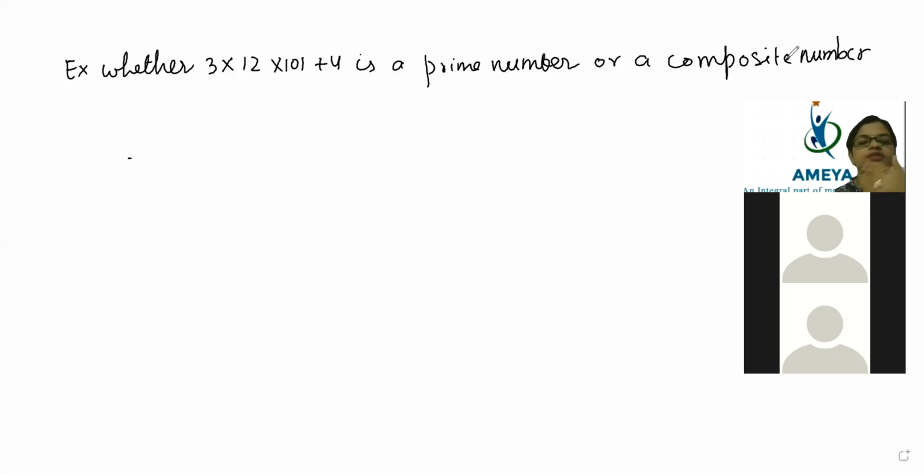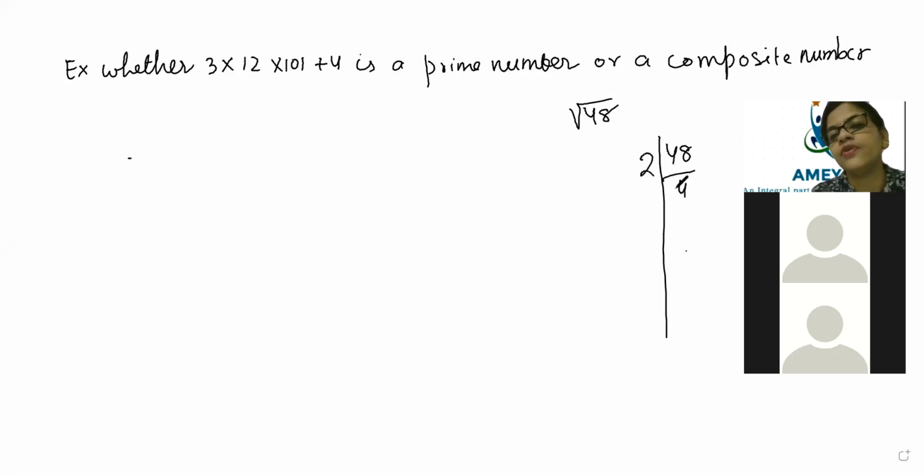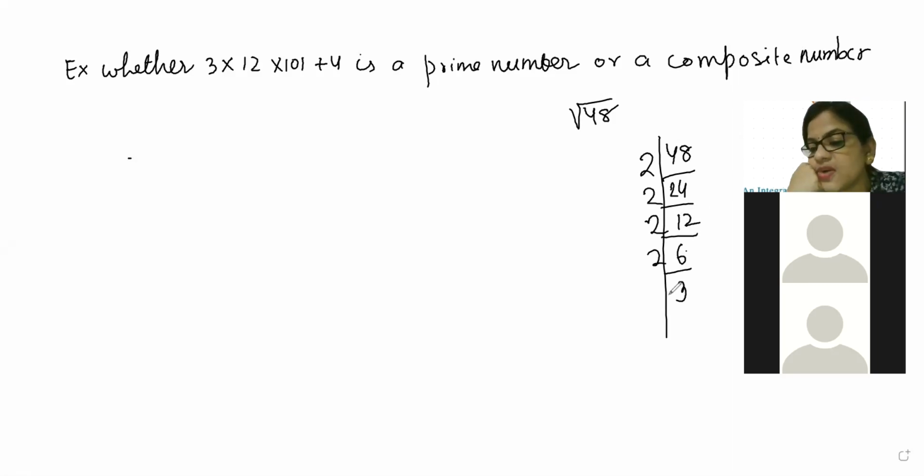So the example is: whether 3 into 12 into 101 plus 4 is a prime number or a composite number. I couldn't understand, Auntie. Look here, beta. If I give you a number, say root under 48, is it a rational number or irrational number? Then you will say, Auntie, I will find the prime factorization and check. So 48 becomes 24, then 12, then 6, then 2 and 3. Now tell me, beta, which number is missing?